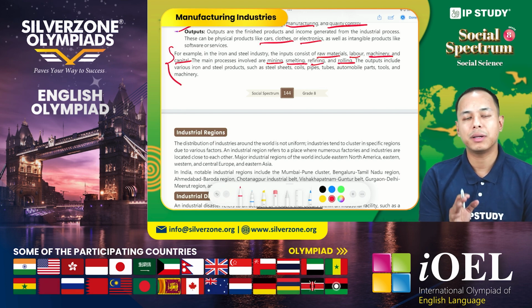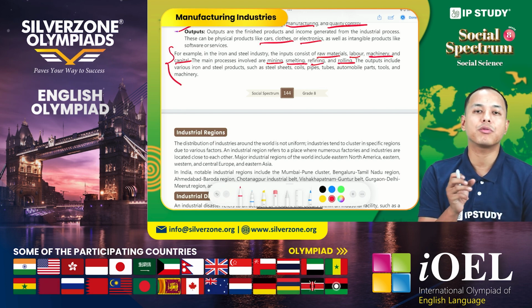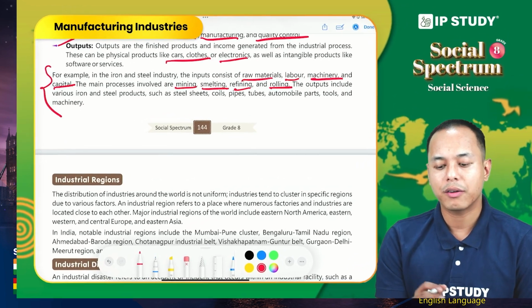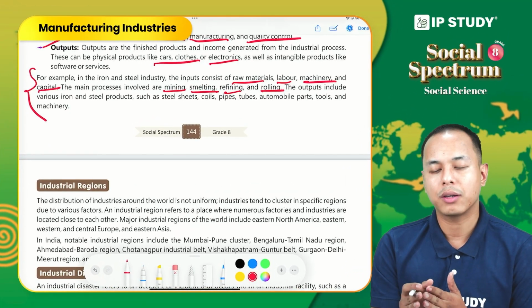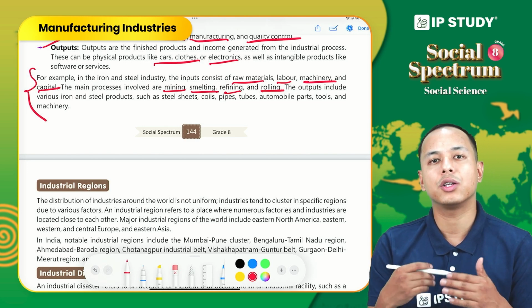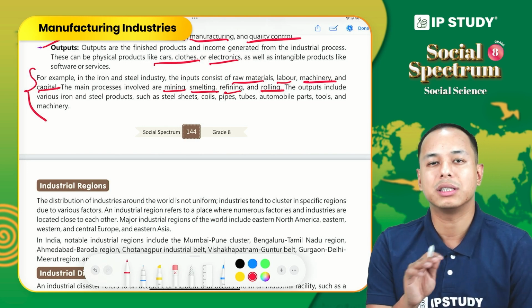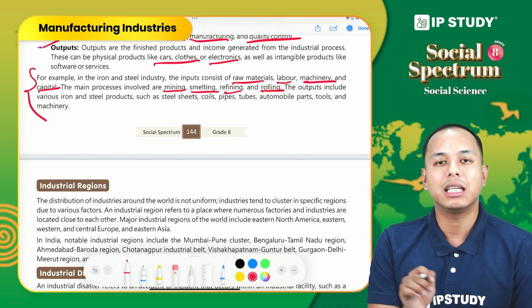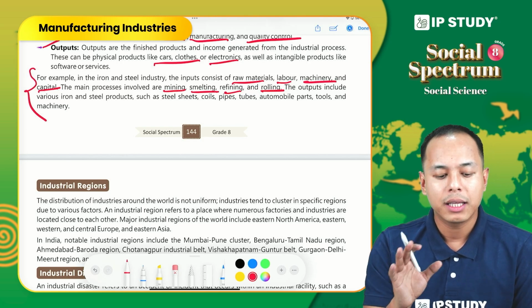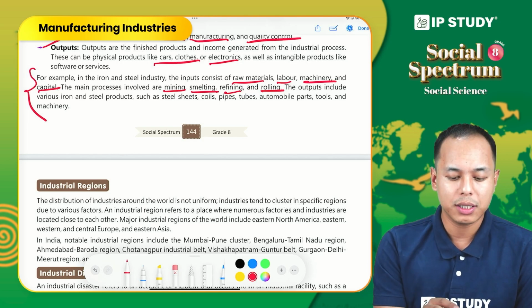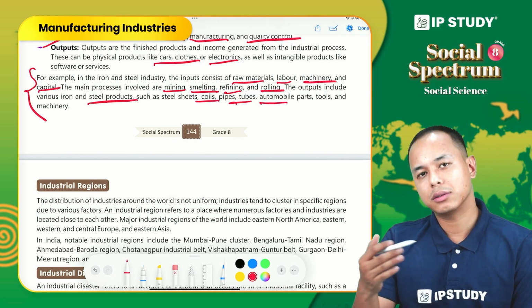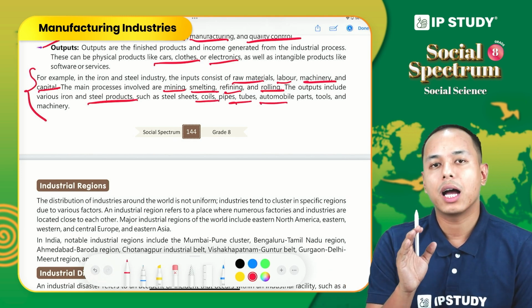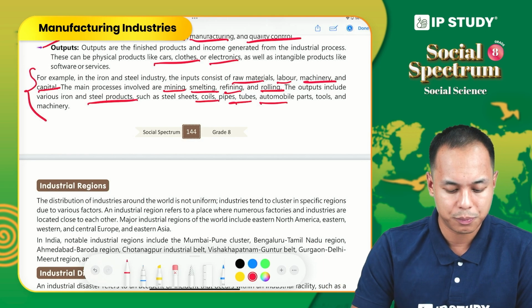Smelting normally means extraction of metal from the iron ore, then refining that metal because it is impure, and rolling, a process where you roll the product, the steel rolling and so on. So these are the processes, and the output is iron and steel products: coils, pipes, tubes, automobiles and so on. So inputs, processes and output.